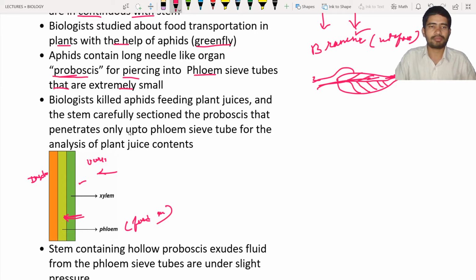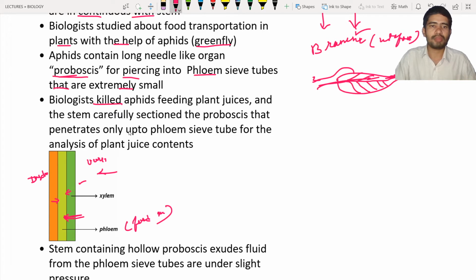But there is another feature: upon slight pressure on the phloem sieve tube cells, they secrete food material like sugars and also amino acids. So to study the phloem tube cells, and also the fluid that is flowing inside the phloem tube cells, the scientists first killed the aphids.